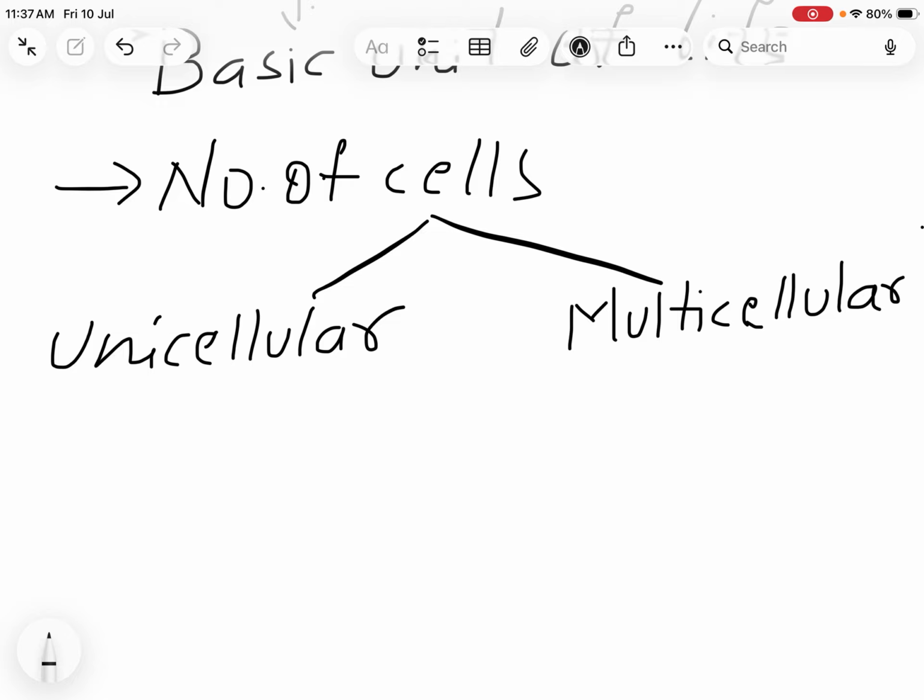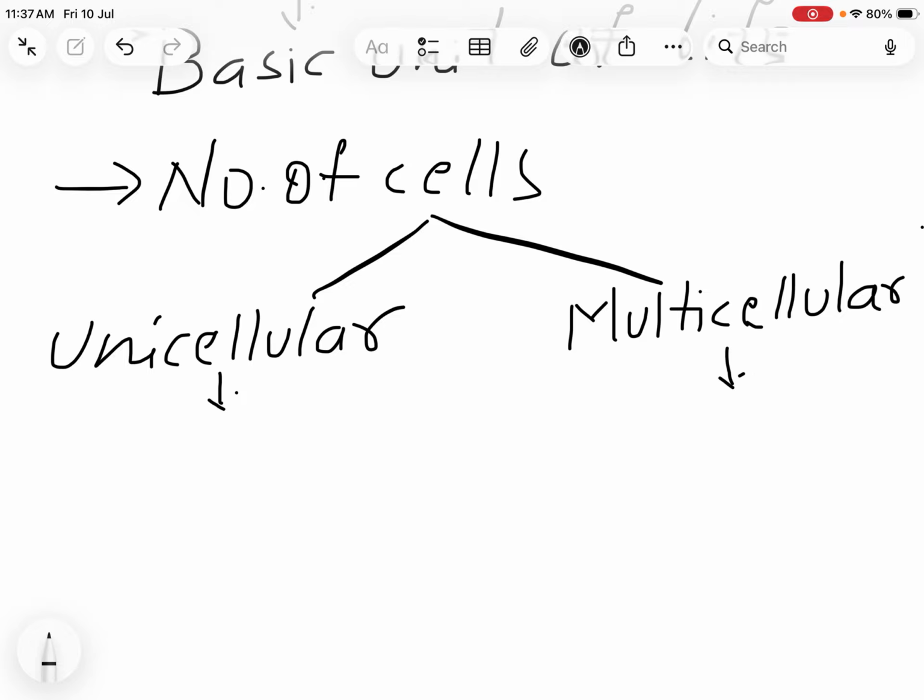Multicellular organisms, their body is complex and made by many number of cells. In unicellular organisms, complete body functions, digestion, excretion, reproduction, everything will be carried forward by a single cell. In multicellular organisms, each and every function will be carried forward by a group of cells. Done. So that is the main difference between unicellular and multicellular.